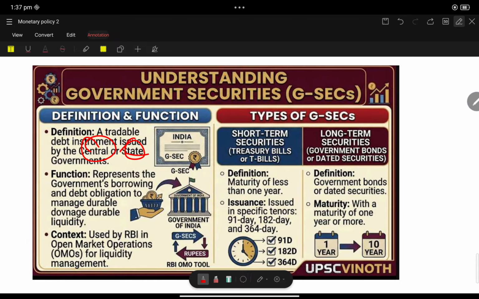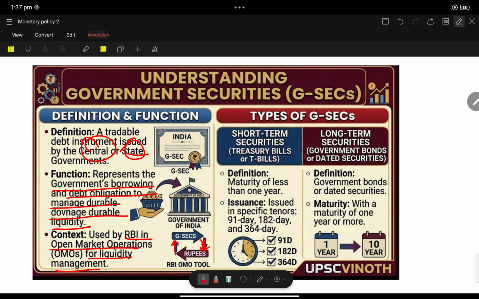Whenever a G security is with the public, then the government has borrowed from the public. It represents government borrowing and debt obligations, to manage liquidity. It is used by RBI in open market operations for liquidity management. The RBI will sell the GSEC and absorb the money, and they will buy the GSEC and inject the money.